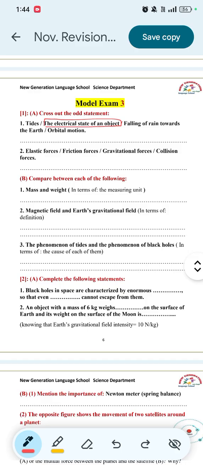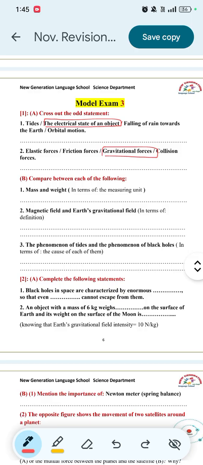Number 2. Elastic forces, friction forces, gravitational forces, collision forces. The answer will be gravitational forces because this force has a field, while elastic, friction and collision forces have no field and they are contact forces.